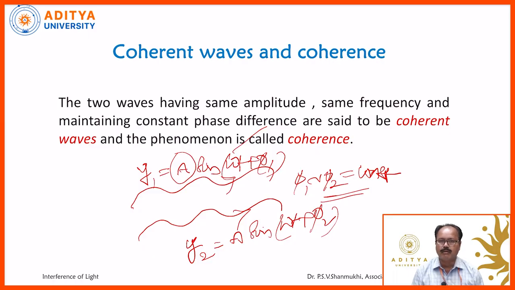Why? Because all such lights are incoherent lights. Whenever they superimpose on each other, we get the maximum intensity, that's it. Otherwise, if the two waves maintain coherency, then only will they produce an interference pattern containing alternate dark and bright bands.